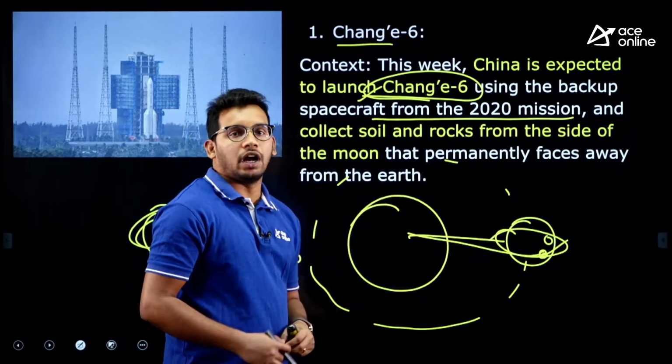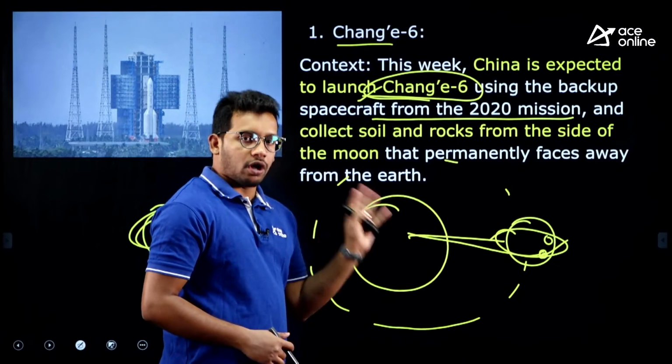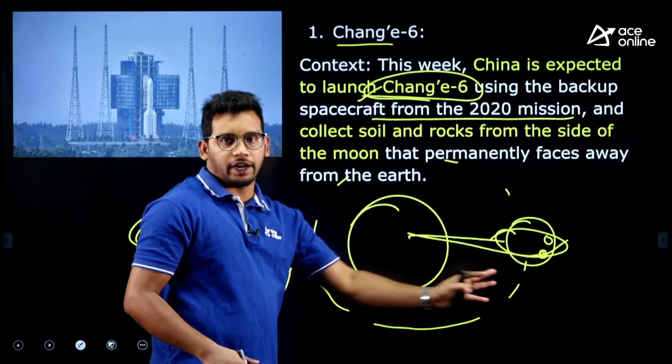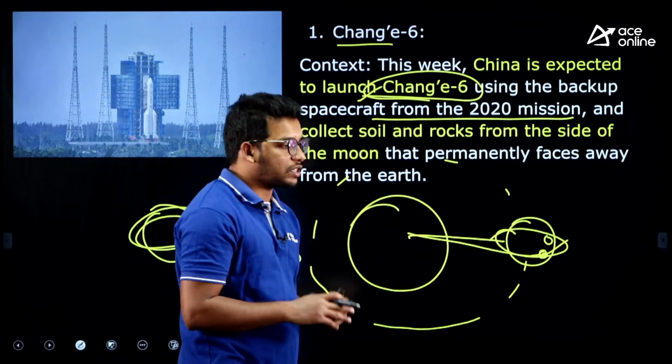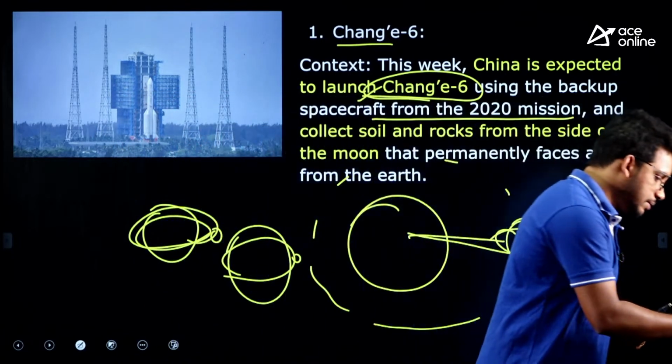So, I hope the concept of direct line of sight as well as the rotation of moon and the earth is understood. I hope this is clear. Any doubts in this?